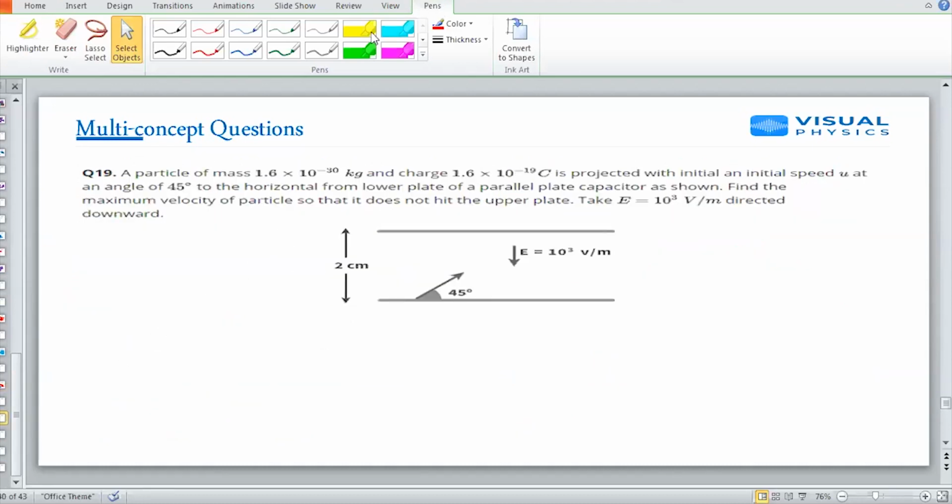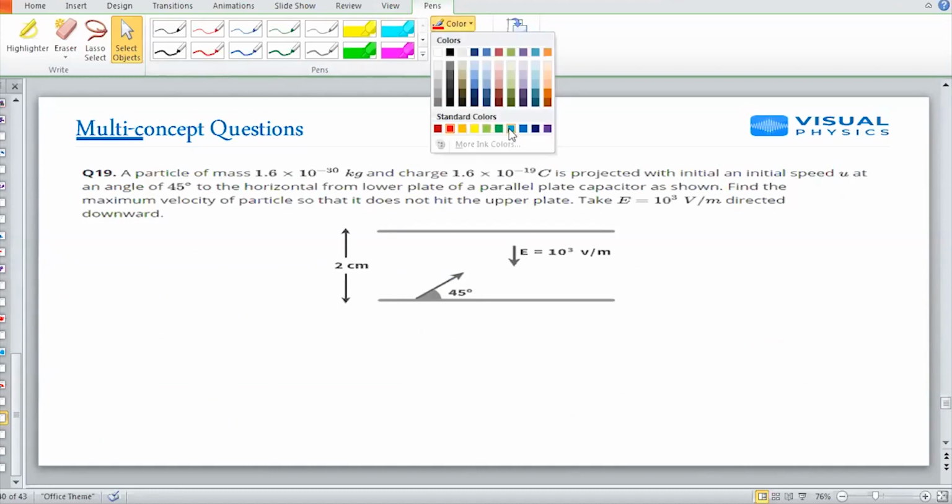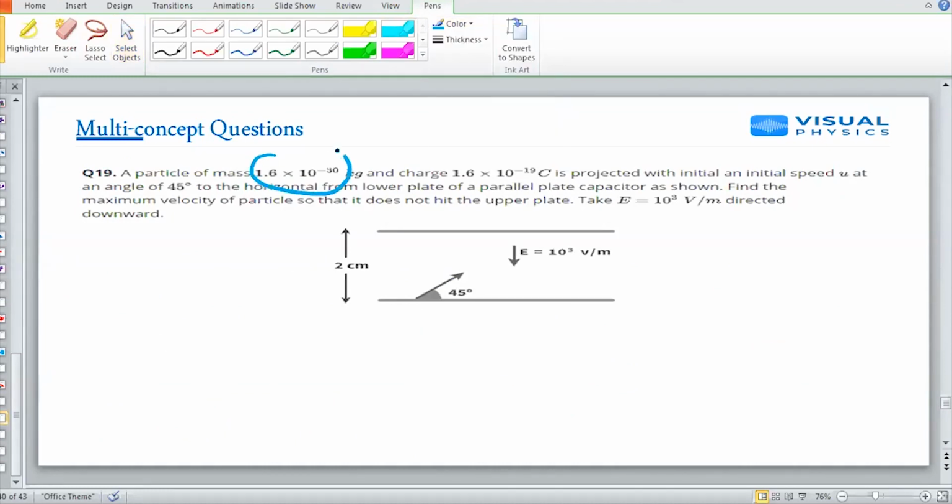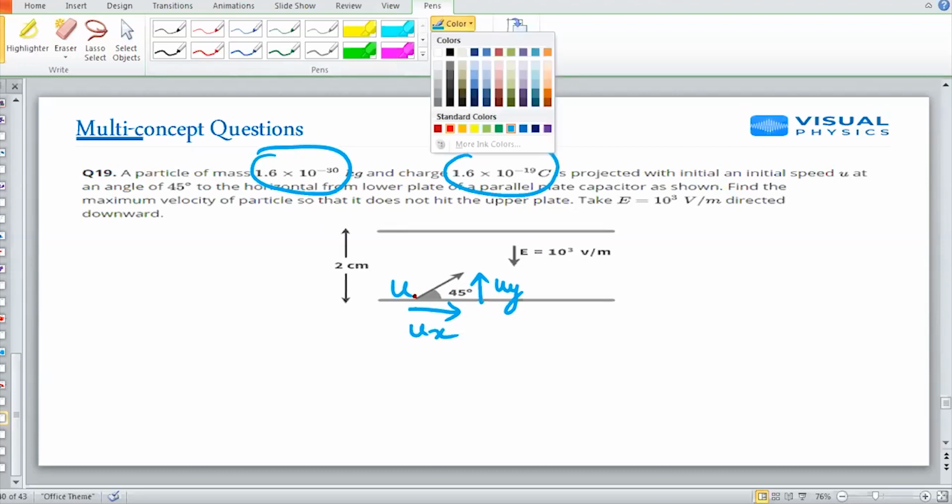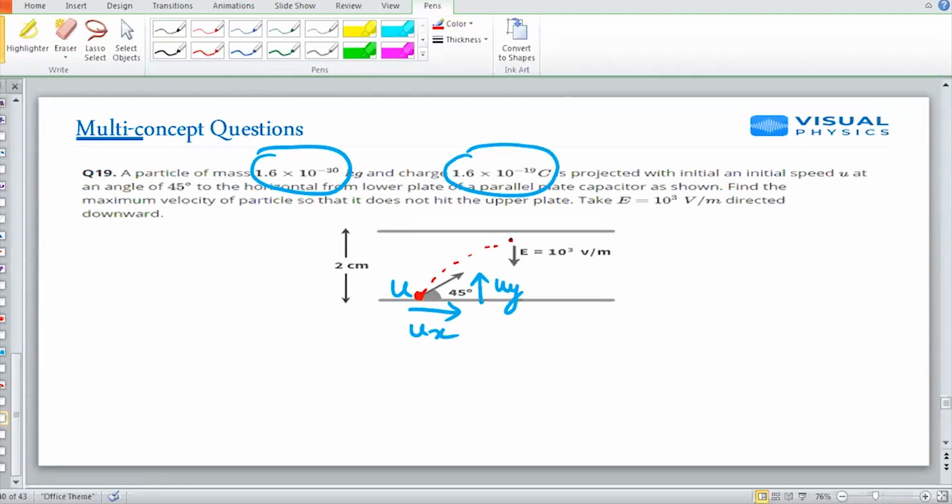A particle of mass 1.6 and charge also 1.6 is projected with an initial speed u at an angle of 45 degrees. So I'll have an x component and a y component. If you see this question properly, instead of gravity we are dealing with an electric field, but overall this question is of projectile motion only.